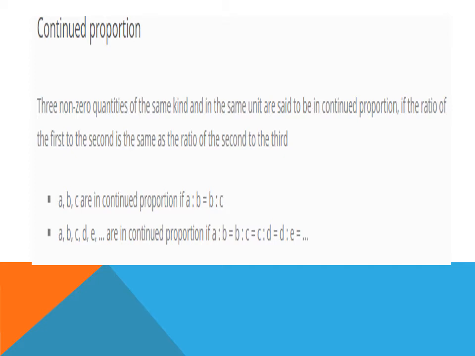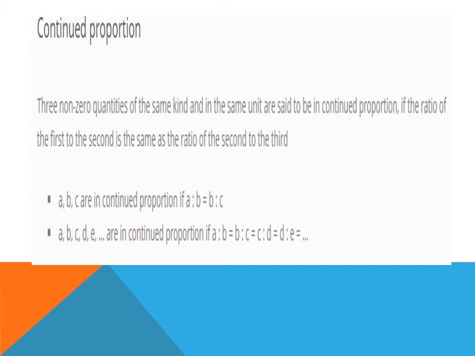Now, types of proportion. First type is continued proportion. Three non-zero quantities of the same kind and having the same unit are said to be in continued proportion if the ratio of the first quantity to the second quantity is the same as the ratio of the second quantity to the third quantity.